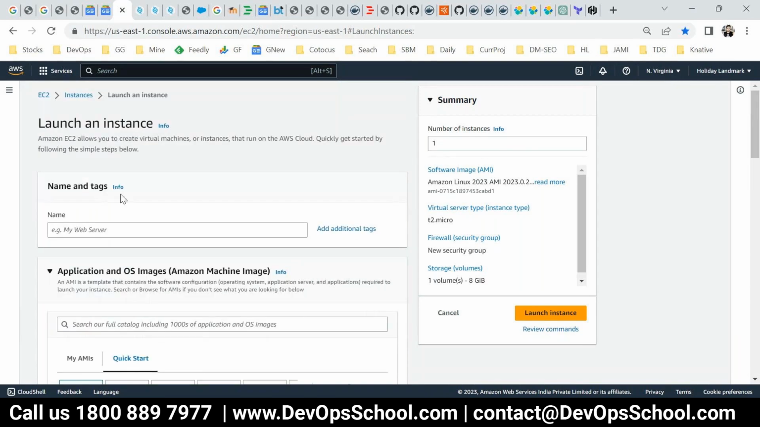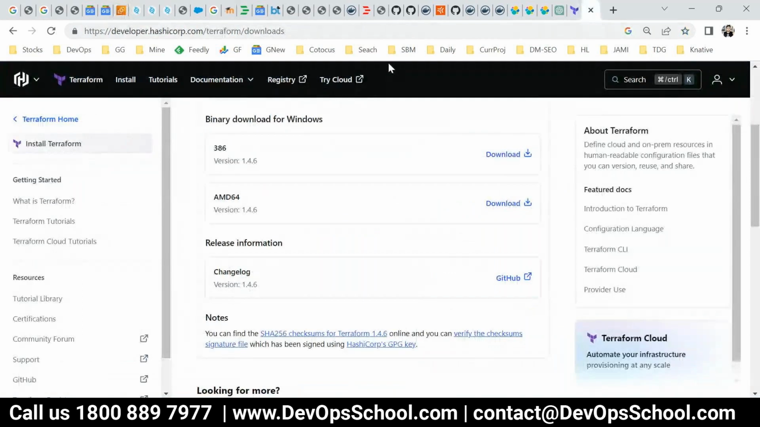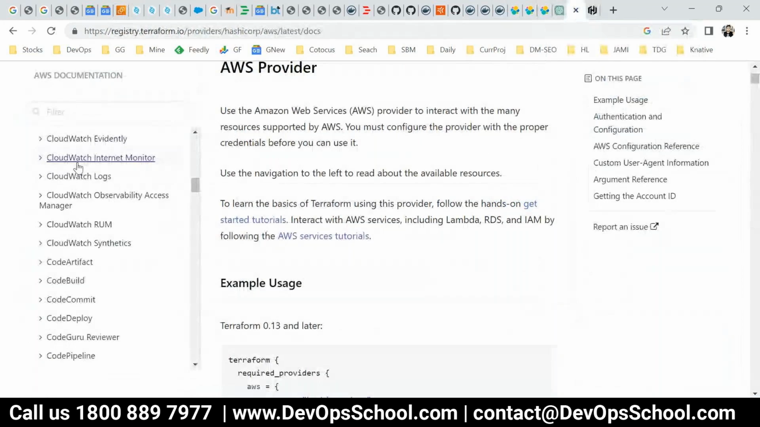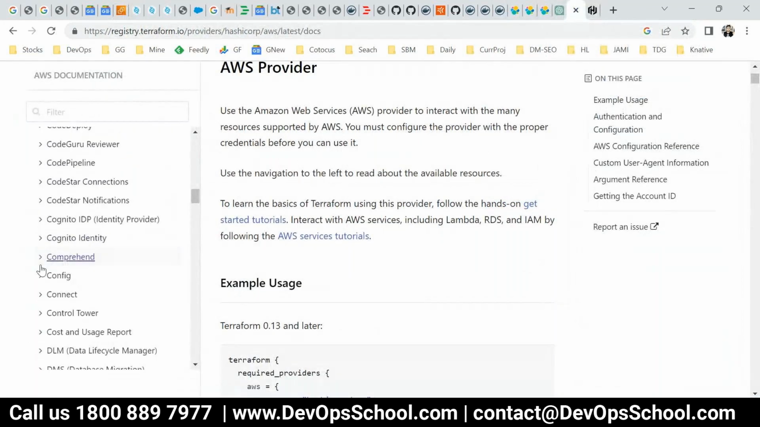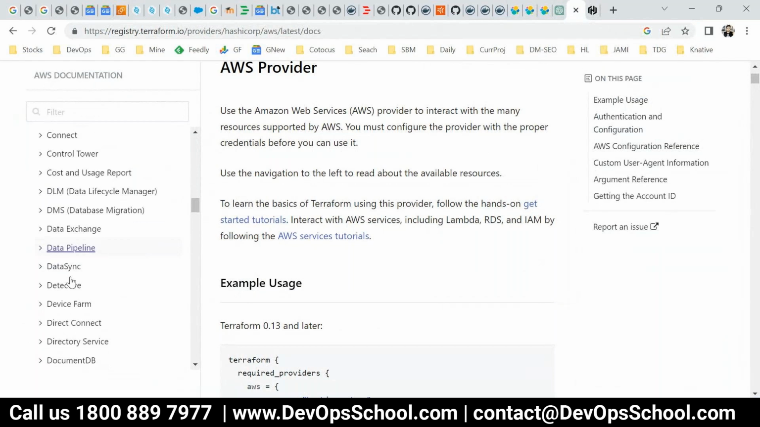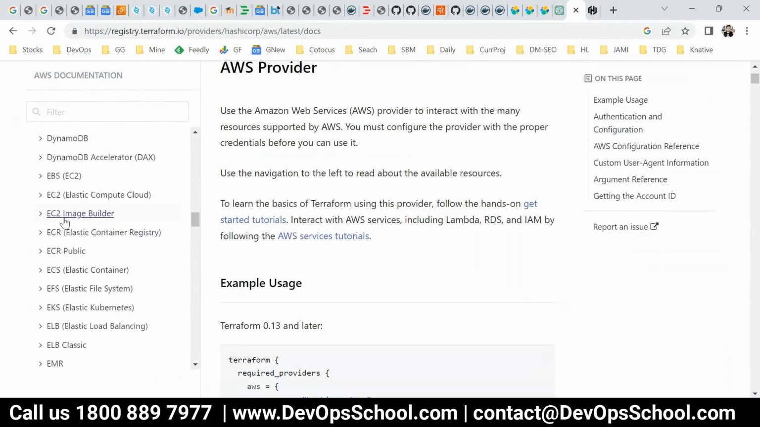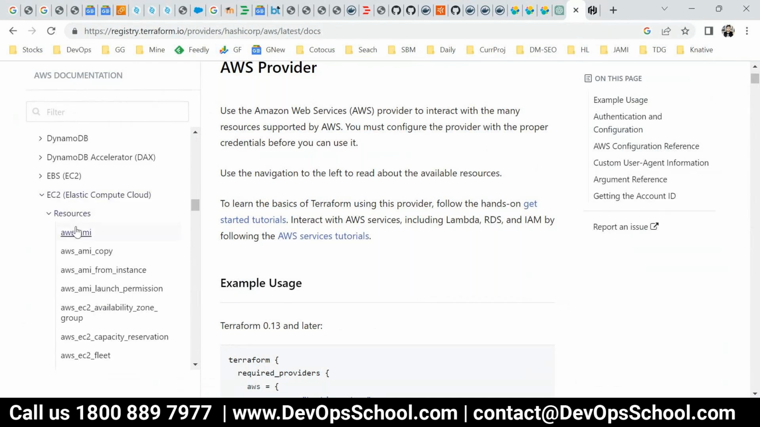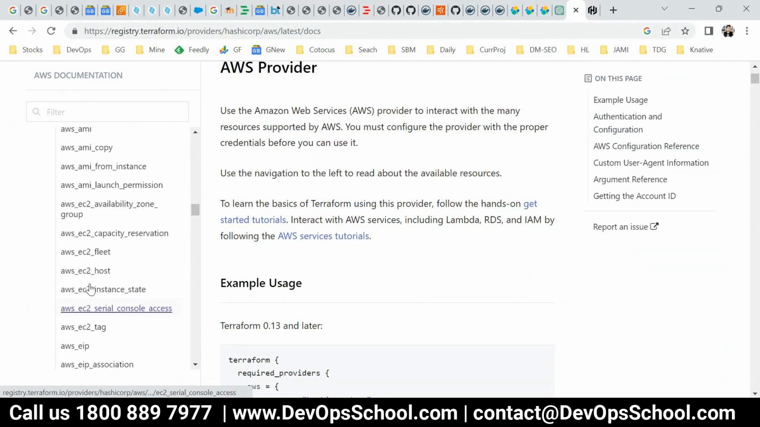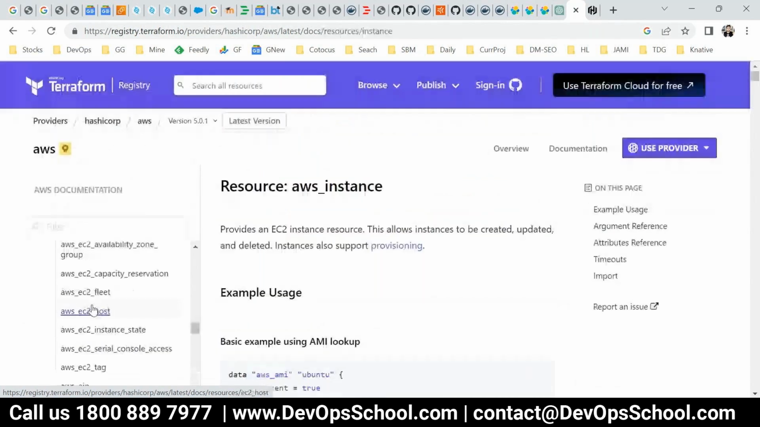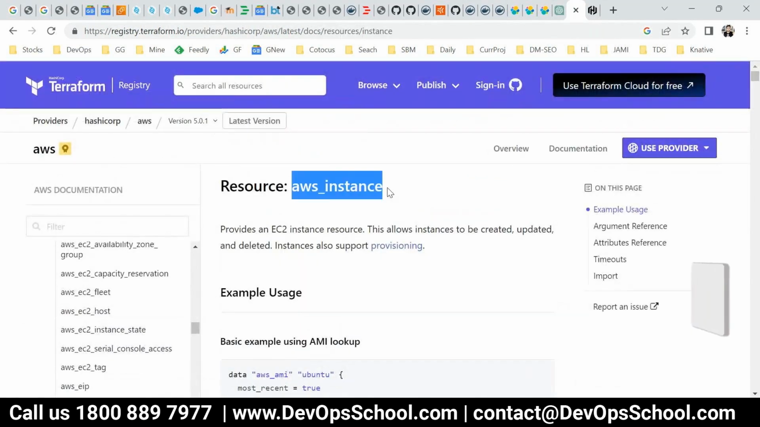So same way, go to the AWS documents, which is here. Cloud compute, compute, EC2, starting with E here. Then in this, so many resources you have. Which one do you want? EC2. This one. So this is the instance resource name, which will get you the instance. This is an example.